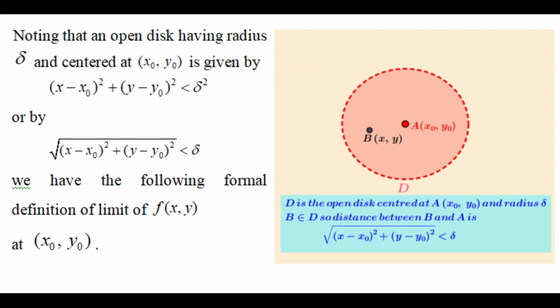Noting that the open disk having radius delta and centered at (x0, y0) is given by (x − x0)² + (y − y0)² < delta², or by square root of (x − x0)² + (y − y0)² < delta, we have the following formal definition of limit of f(x, y) at (x0, y0).